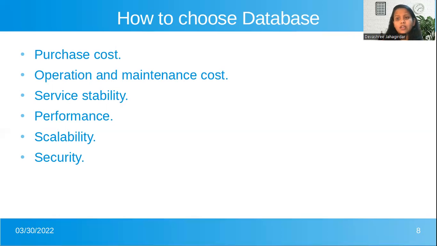Now the scalability. Scalability means whether it is easy to horizontally and vertically scale the system. So what is horizontal and vertical scaling? Horizontal means instances can be run on different machines, but maintaining the basic properties of the database. And the vertical means just adding more computing power and more memory on the single instance. That is what vertical scalability. So take into consideration whether to go for horizontal scalability or the vertical. So the scalability factor should be taken into consideration.